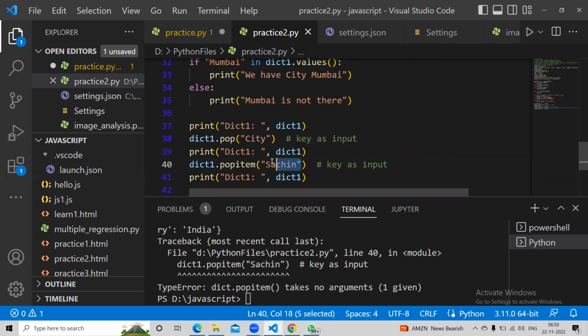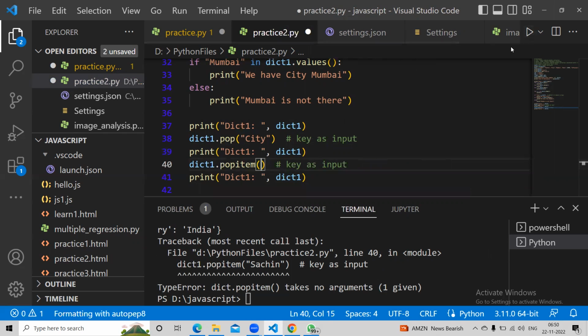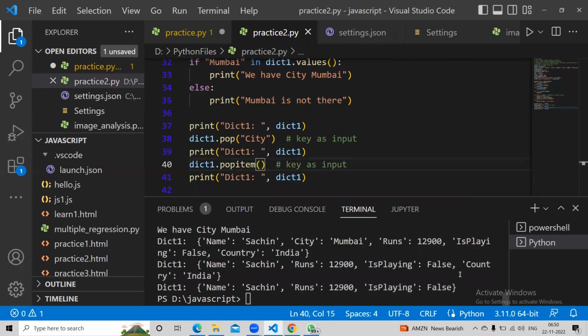So you delete it. Now what happens here? By default, the last one that we added got deleted. So typically, popitem can remove any element, but from 3.7, it would delete only the last element.